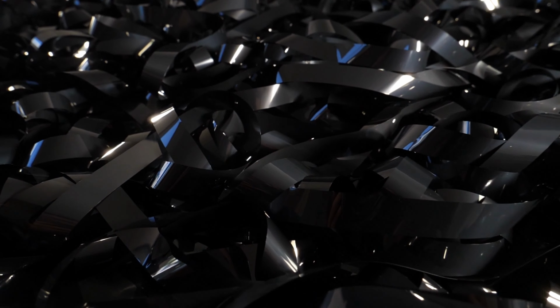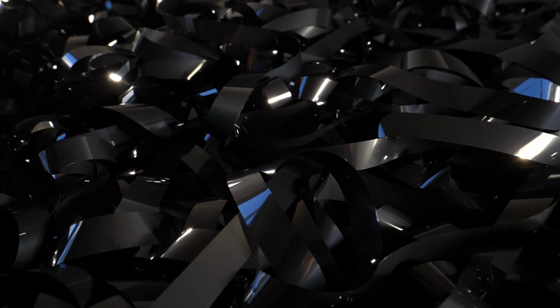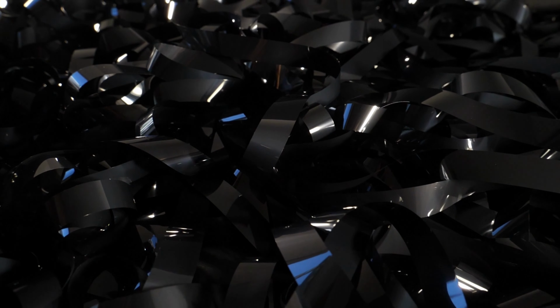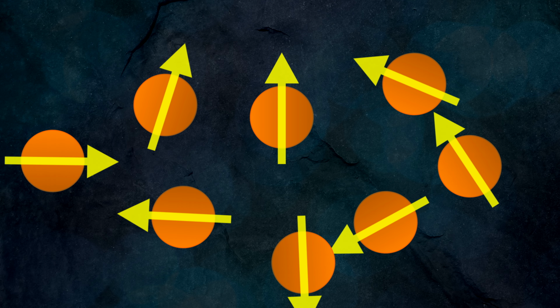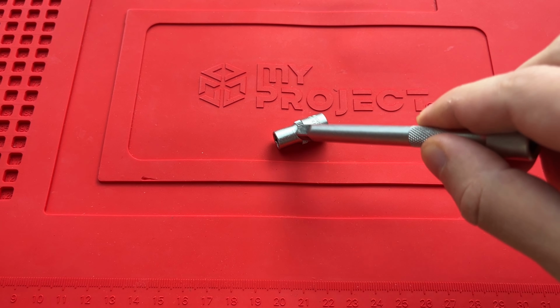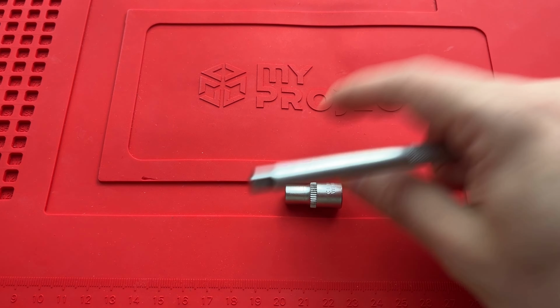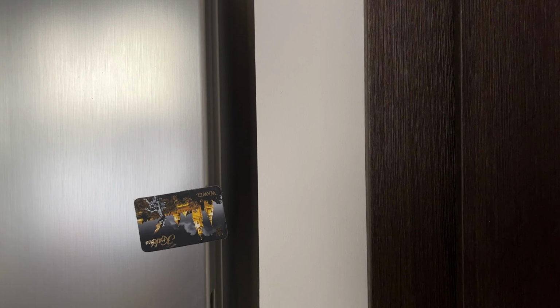Now that we understand from where the magnetic force comes, let's take a look at some materials and how they can or cannot be magnetic. In theory, all objects can be magnetic. We just need to align their vectors in similar directions to create a magnetic field. Some materials, like steel for example, on their own are not magnetic, but when we put a magnet onto it, it starts to exhibit magnetic properties.